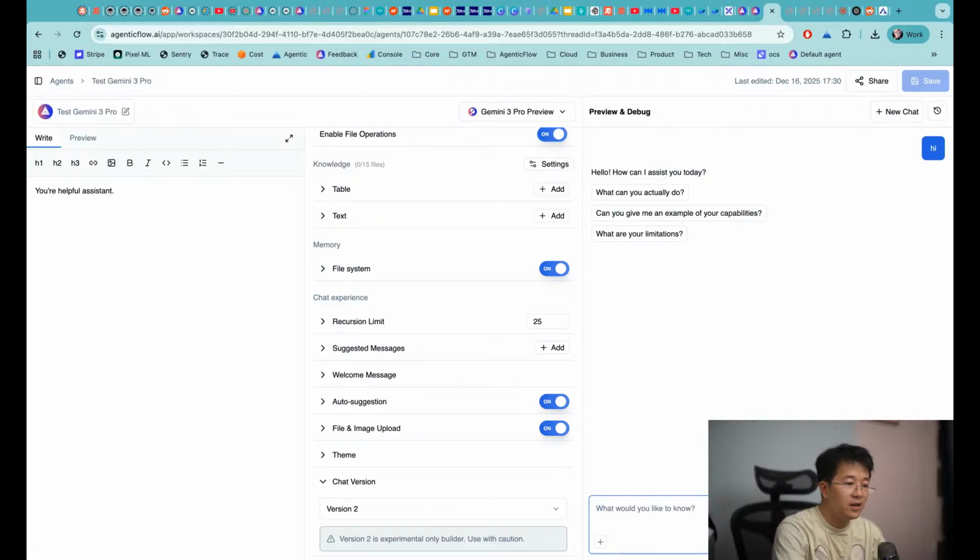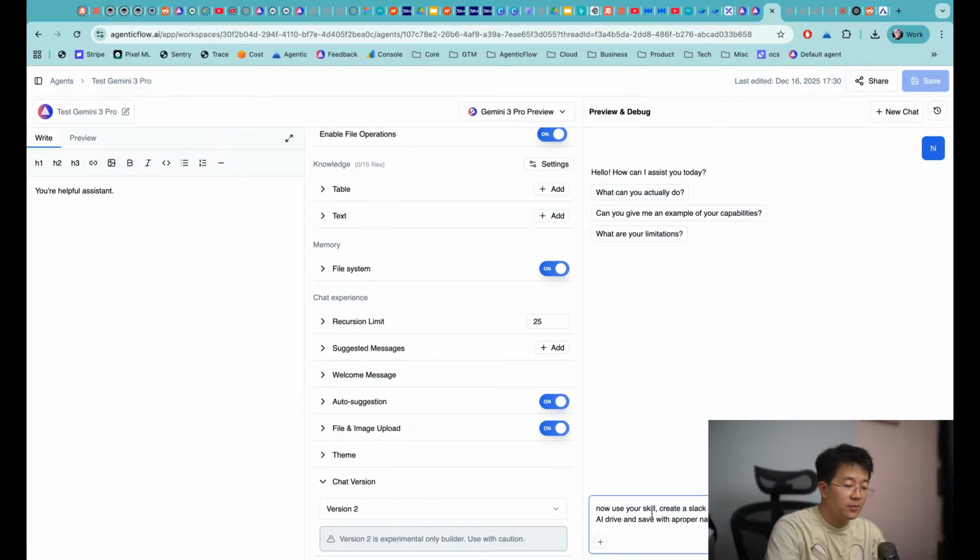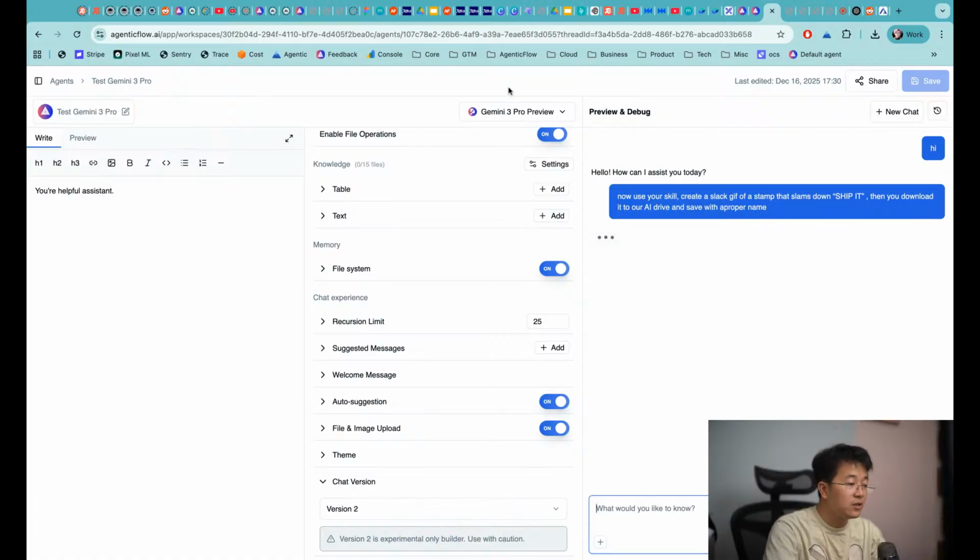Okay, let me go back into this one. I'm going to put this skill, and I'm going to ask Gemini 3 to follow the instruction to see if it can do this or not. Okay, it will read the skill.